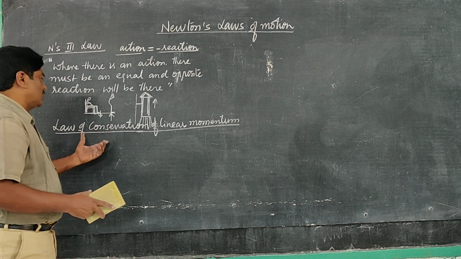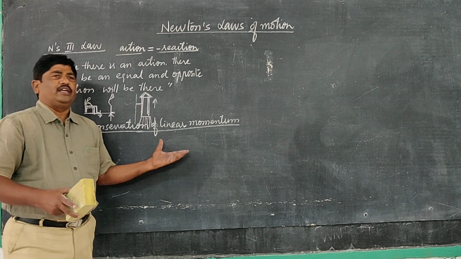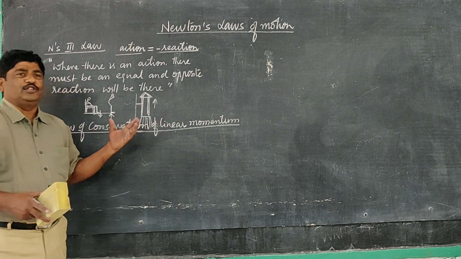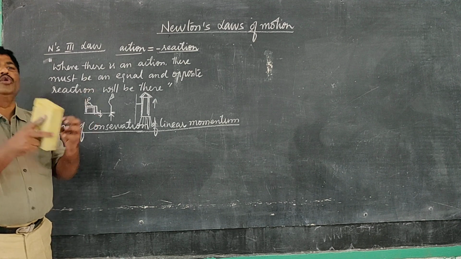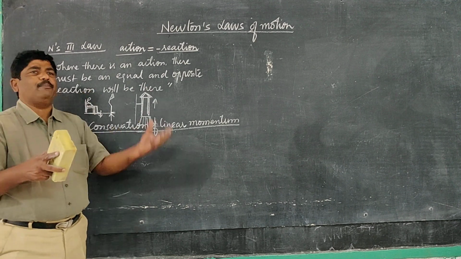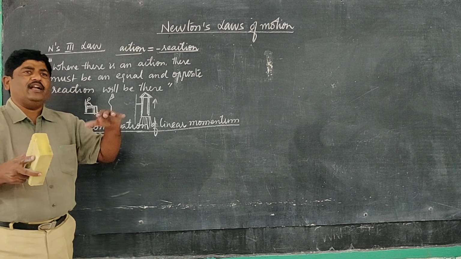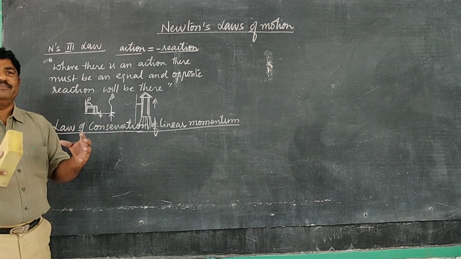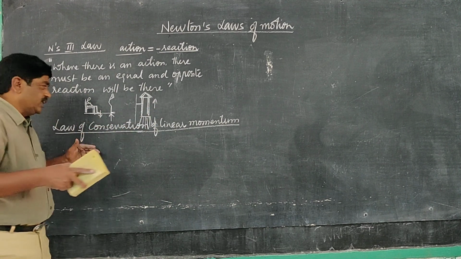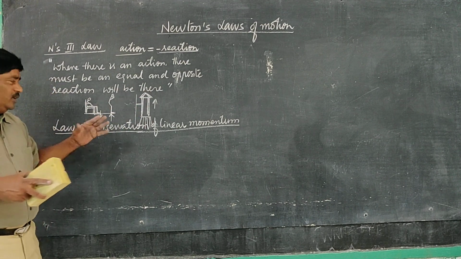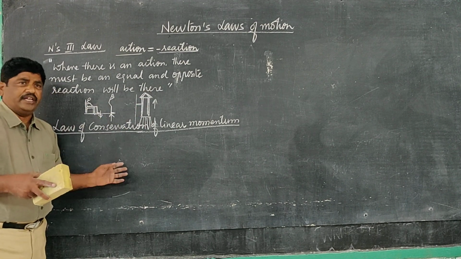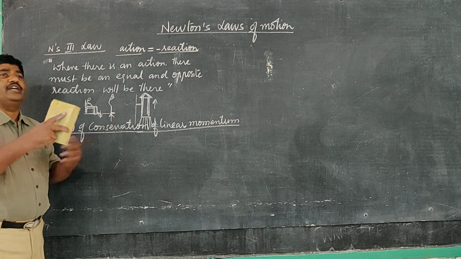What does it mean? The total momentum never changes before and after impact. Impact is nothing but collision. The total momentum is the same before and after the collision. But during the collision, the bodies participating in the collision exchange their momentum.